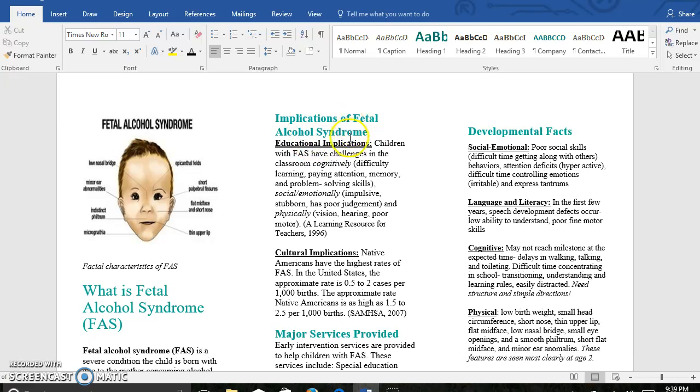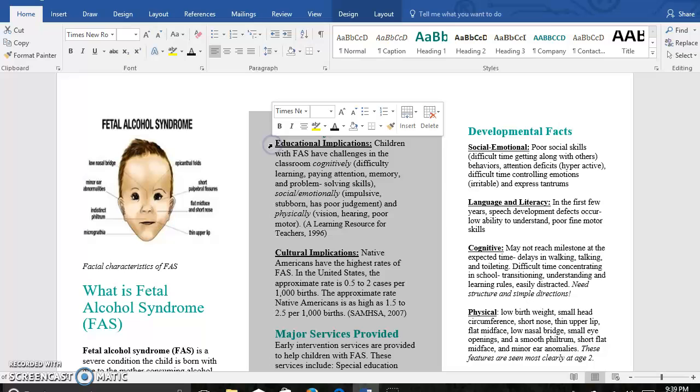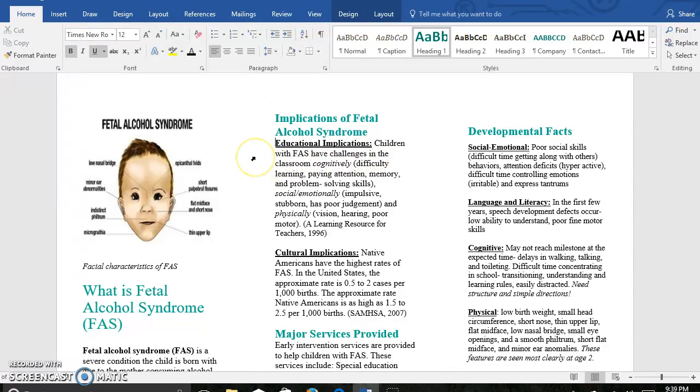Some educational implications of fetal alcohol syndrome would be children with FAS have challenges in the classroom cognitively, so they have difficulty learning, paying attention, and with memory and problem solving, so you might have to have more accommodations and modifications for the child. Social emotionally, they are very impulsive and stubborn. They also have poor judgment. A lot of the poor judgment can relate to if they see negative behaviors, they will also tend to go with those negative behaviors because they can't make that judgment like, oh, I'm not supposed to do that on their own. And they also have physical implications such as vision, hearing, and poor motor.